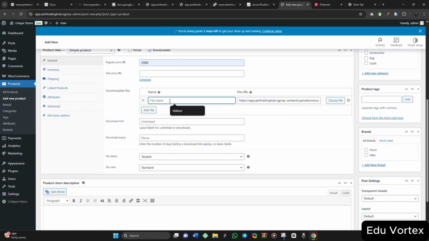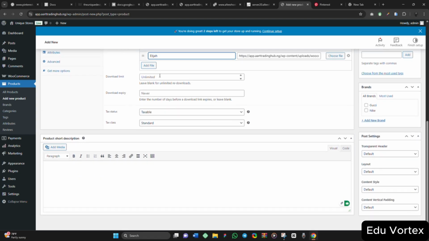So the file name, let me say, okay, Elijah, yes. So unlimited, the download limit. Like for one person, you want to make it unlimited, or you just want them to download it once. If you have downloaded it once, you cannot download it again, even though you bought it.